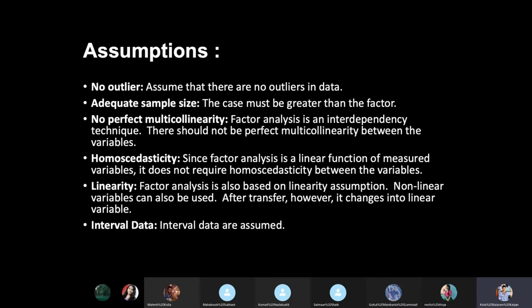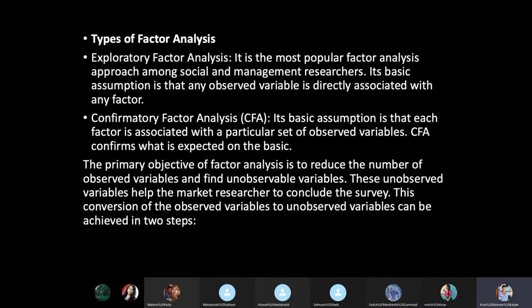If there is no linearity between them, then non-linear techniques can also be used. And also the data that you assume must fall under an interval, so there must be some minimum and some maximum value. These are the few assumptions to be considered during factor analysis.